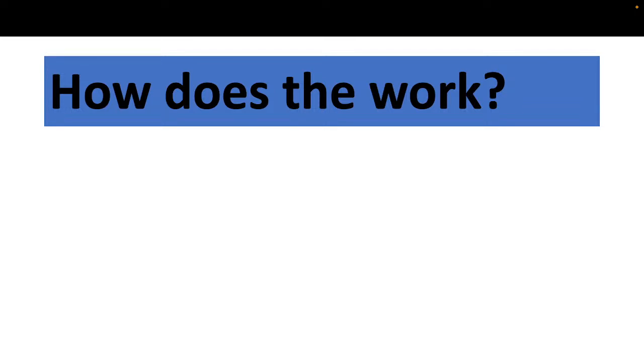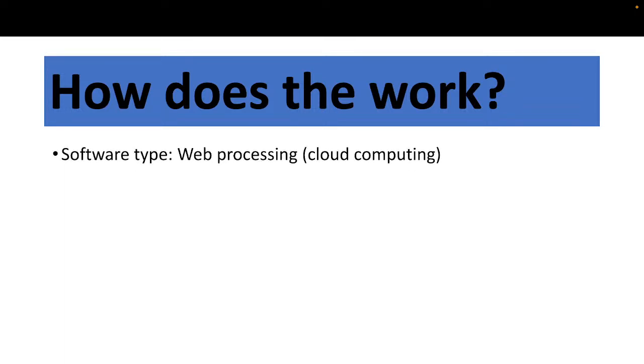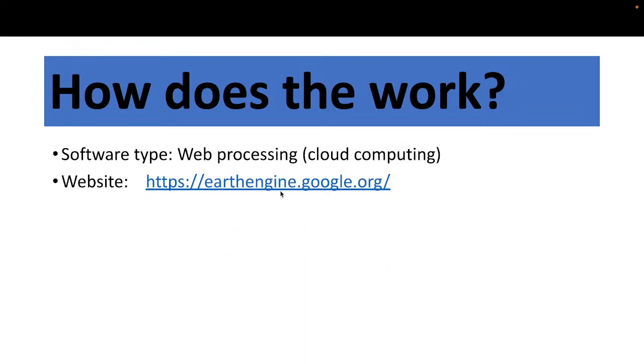Suppose you need a Landsat satellite image, so you just write the code. This code sends a message to the Earth Engine server. In a matter of seconds, this server gives you the Landsat image. So the software type is web processing or cloud computing. For this software, we need to register, then we can easily use their code editor. And this is the main website, earthengine.google.org. And the accessibility must be online.